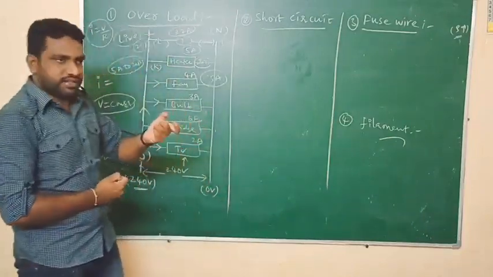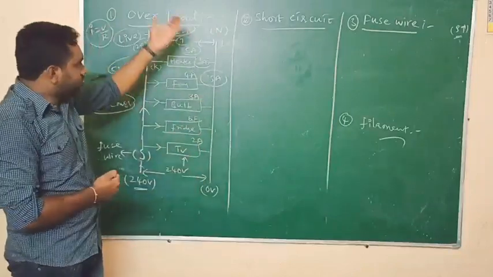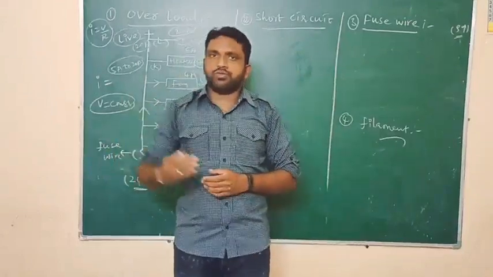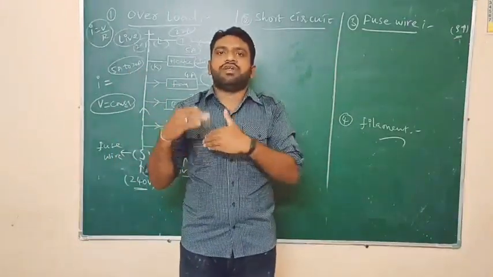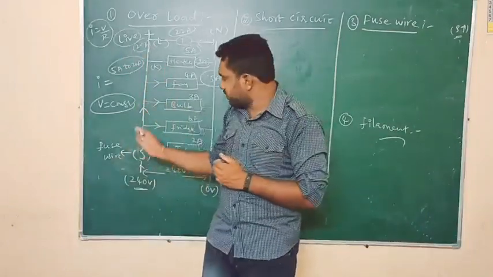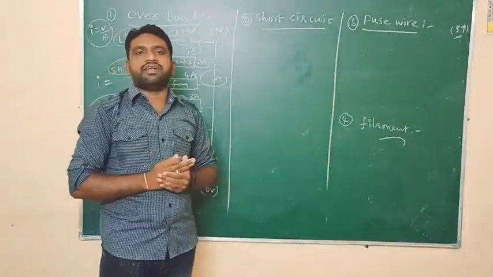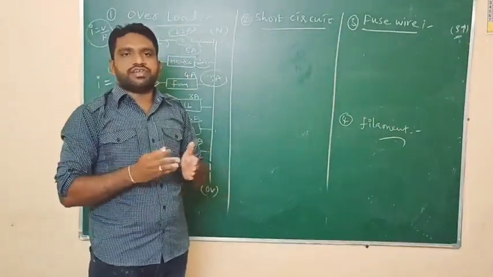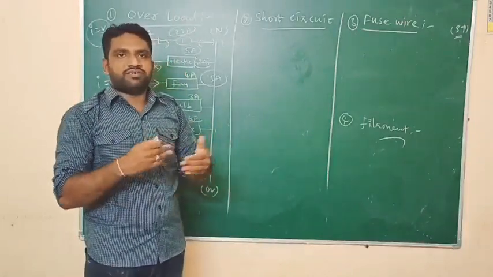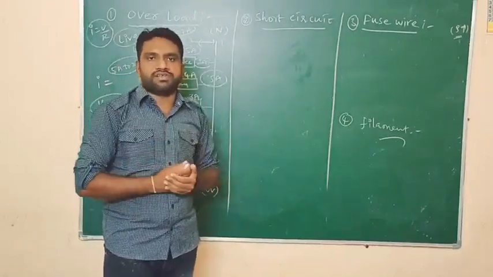So there is a limit for the utilization of current. What is the limiting current value here? 20 amperes. If we use all the electric components, in some cases we may use more than 20 amperes, more than the limiting current. This excess current is transferred to the electric appliances and wires, and a large amount of heat energy is produced in the wires. Due to this heat energy, the wires get damaged, and this process is said to be overloading.